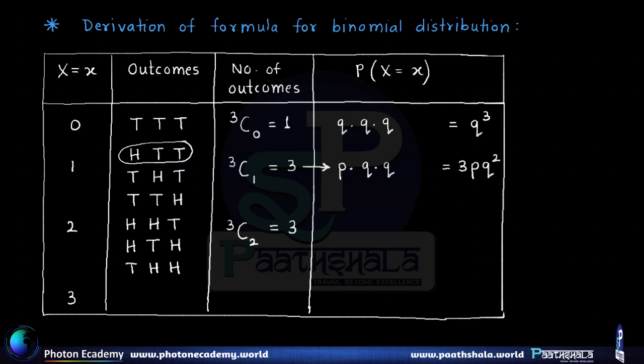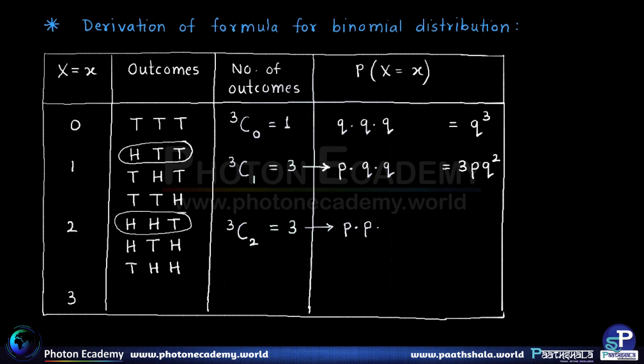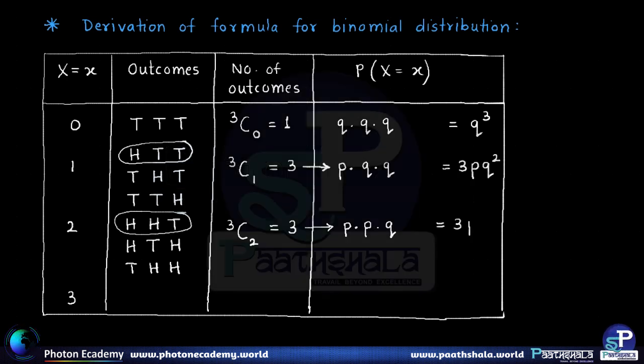Now once again, for each of these outcomes we have 2 successes, so we have P into P, and we have only 1 failure, that is just 1 times Q. So P square Q is multiplied 3 times because there are 3 such outcomes. So finally we get for this case the probability as 3P square Q.